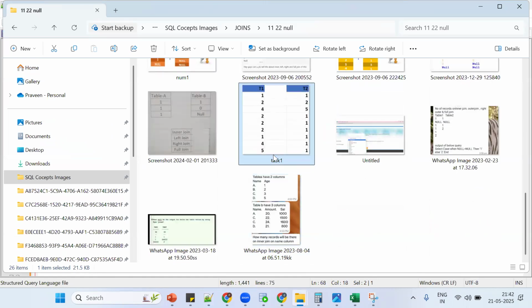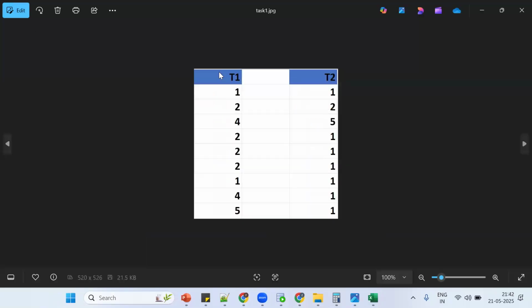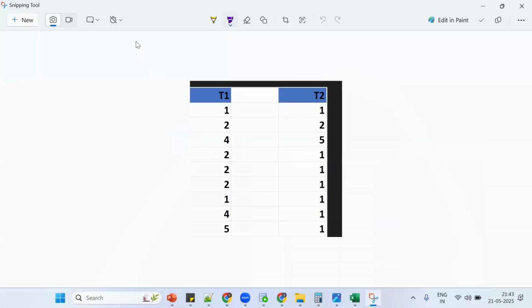Now take this one also. This has bigger values. Take a screenshot. Always take a screenshot and do the calculation. Take the left side table. Now tell me, can you do it manually like this? It is not possible. How many ones are there? 1, 2.